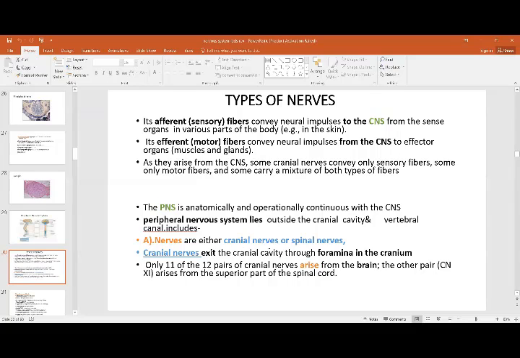The cranial nerves exit through the foramina in the cranium, and there are 12 pairs of cranial nerves which come from the cranial cavity. A part of the accessory nerve, the spinal part, comes from the superior part of the spinal cord. That is why we call it the spinal part of the accessory nerve.